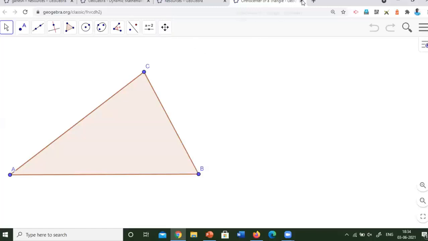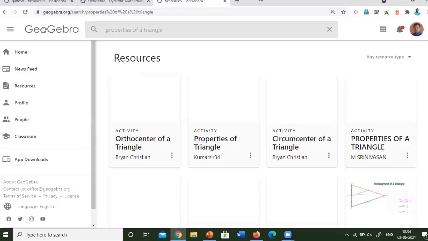But if you have a little knowledge of GeoGebra, it will help you to translate it into Tamil and use it whenever necessary. So these are all the resources. We can click, open and save them as our own. Okay, that is enough.